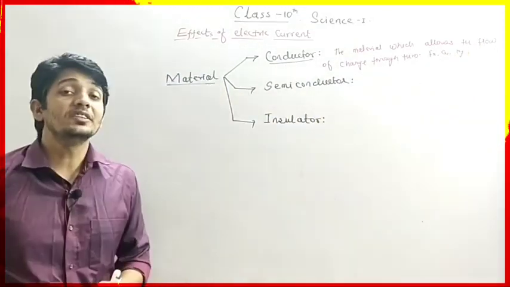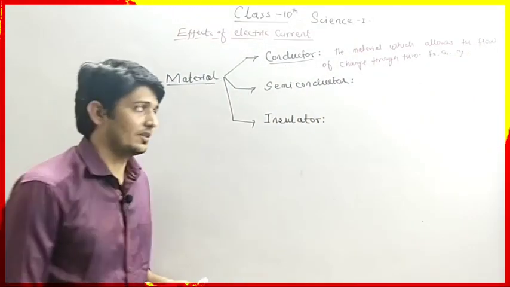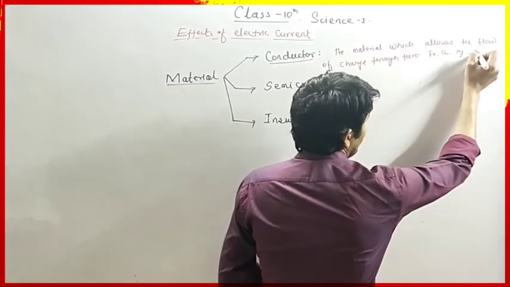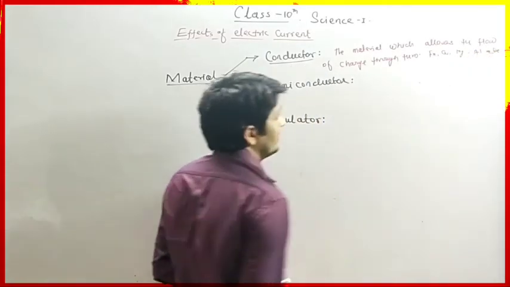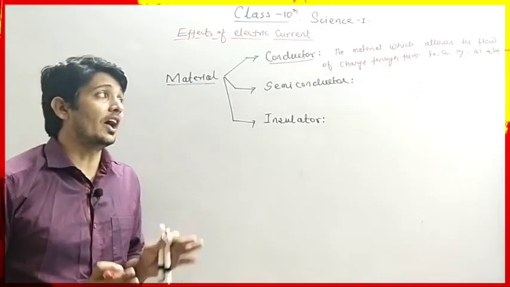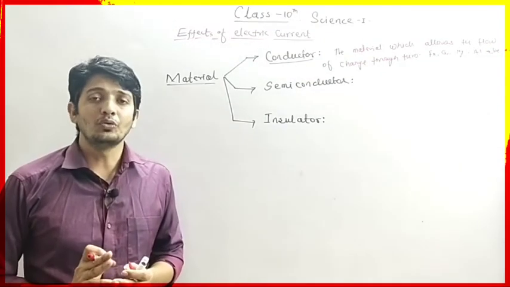Almost all metals are used as conductors. Aluminium, etc., they are conductors because they allow the current to flow through them.